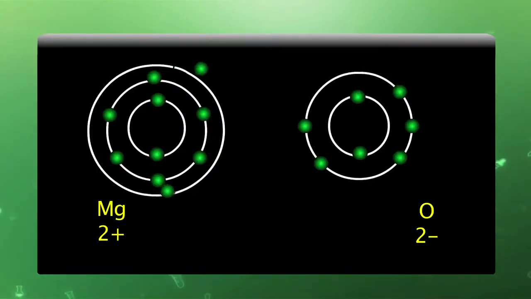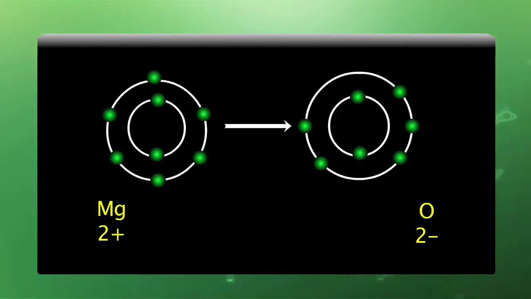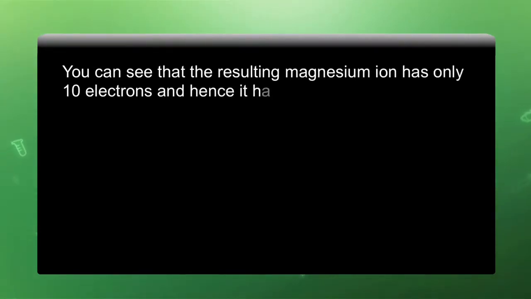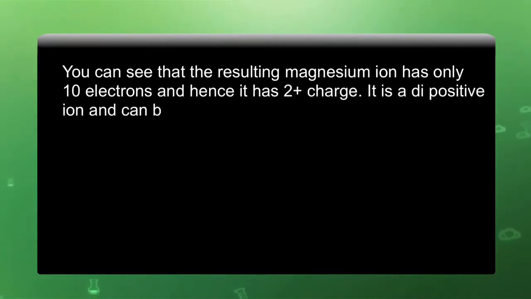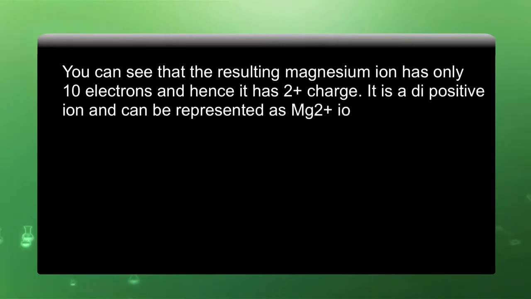So, this step indicates that magnesium releases 2 electrons and is converted to Mg2+, and the electronic configuration changes to 2,8. You can see that the resulting magnesium ion has only 10 electrons and hence it has a 2+ charge. It is a dipositive ion and can be represented as the Mg2+ ion.